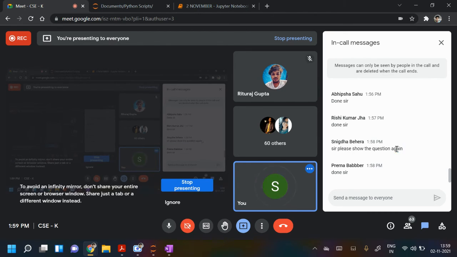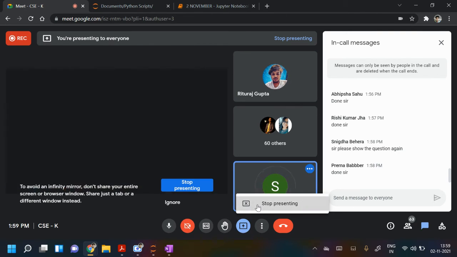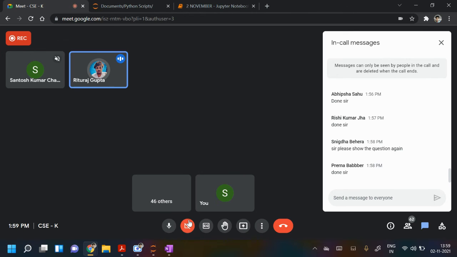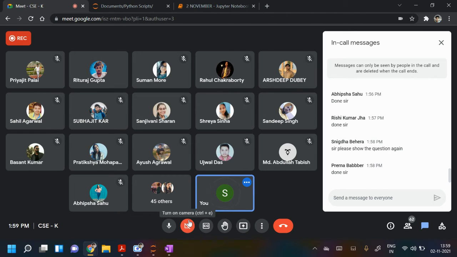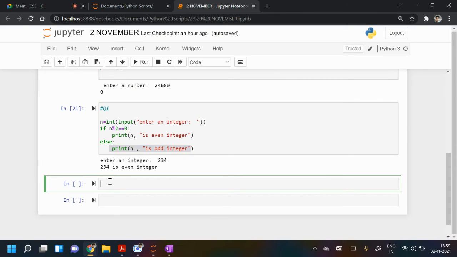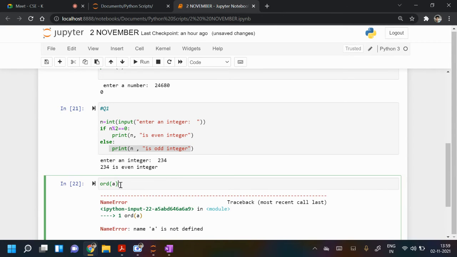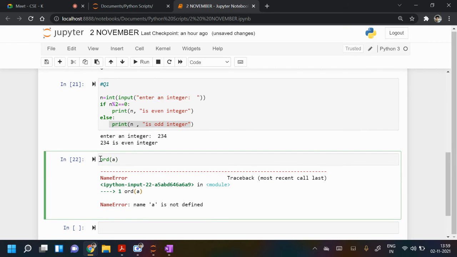Try to print it. Sir, could you please repeat what you said just now? I said you just print ORD of some character, and check what it is returning. Yes, sir. It's returning, for capital A, 65, and for the small a, it's 97.